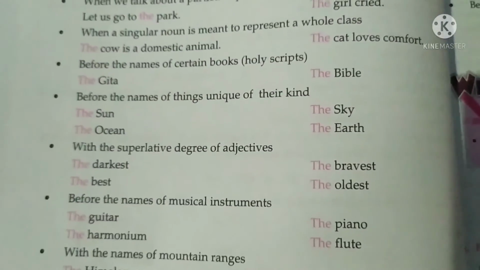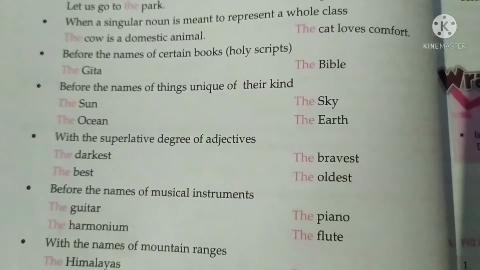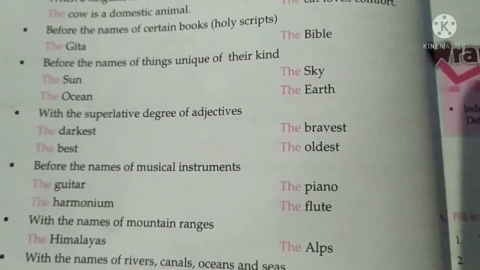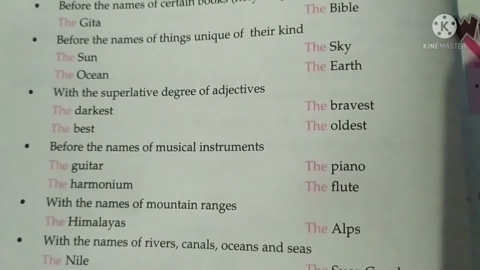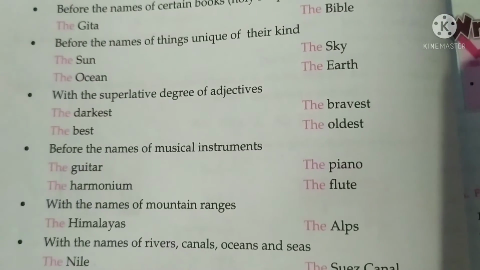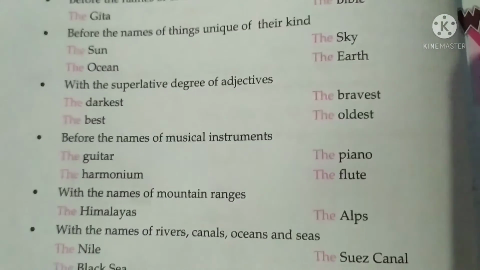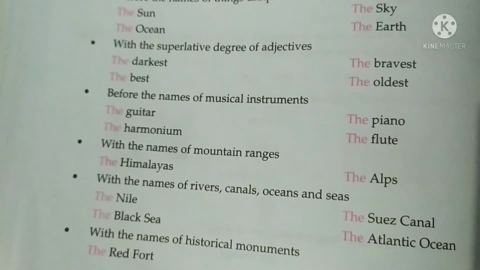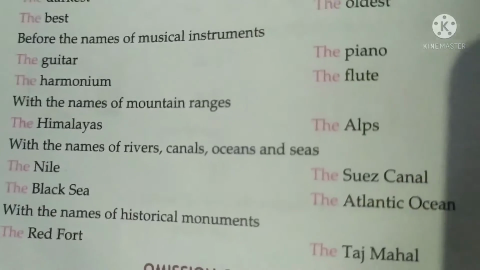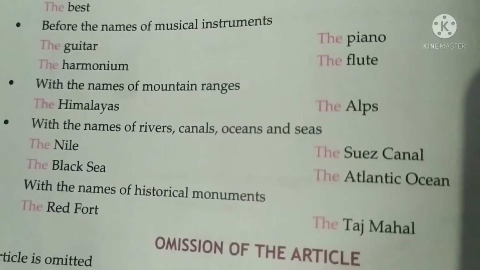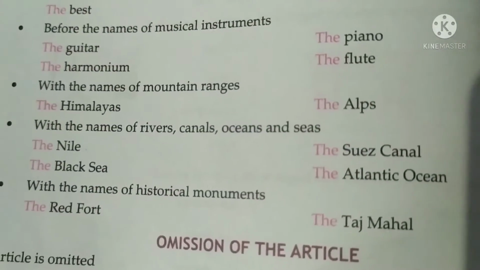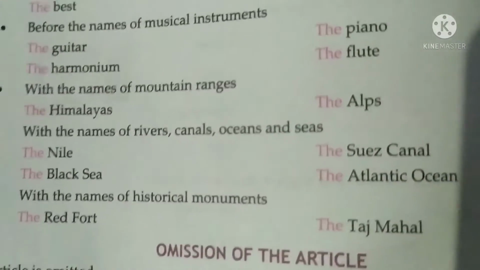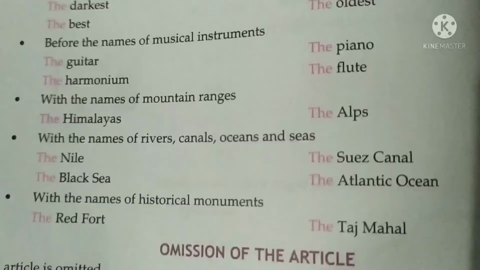Before the names of unique things, like the sun, the sky, the ocean, the earth, like that. With the superlative degree of adjectives we also use the. Before the names of musical instruments: the guitar, the harmonium, the piano, the flute, like that. With the names of mountain ranges, rivers, canals, oceans and seas, and with the names of historical monuments like the Taj Mahal, the Red Fort.